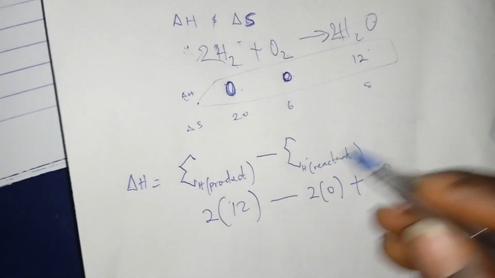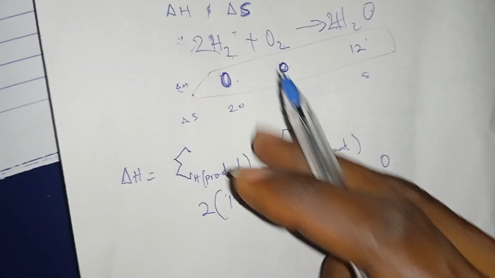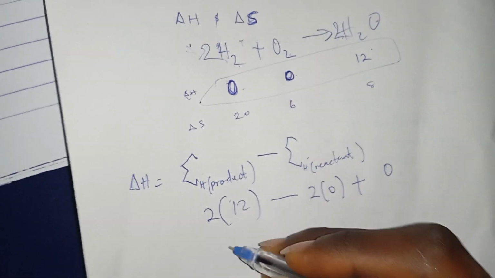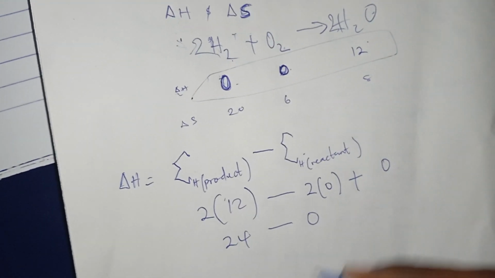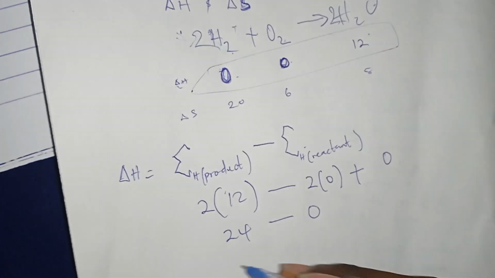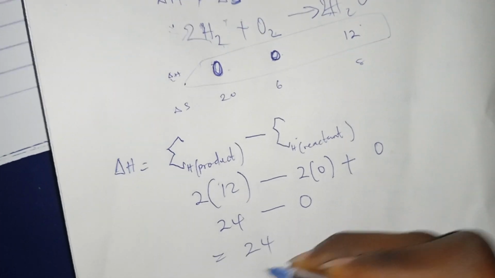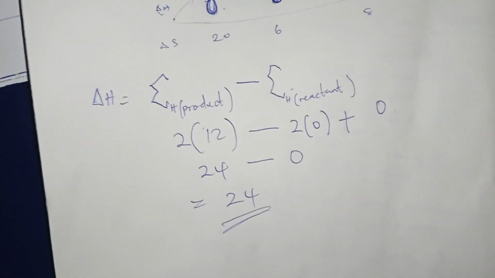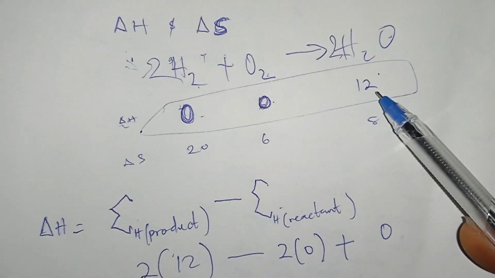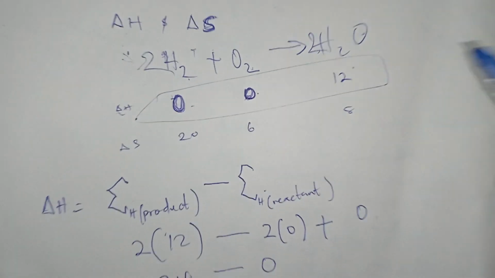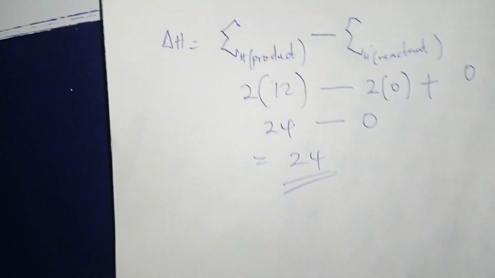Once you notice that they did not give you those normal values and they give you something like an equation to find, so that this becomes 24 minus 0 plus 0. 2 times 0 is 0. So this becomes 24. I definitely know that the value of enthalpy from the table for water is not going to be 12, but we are just calculating to show you an example.